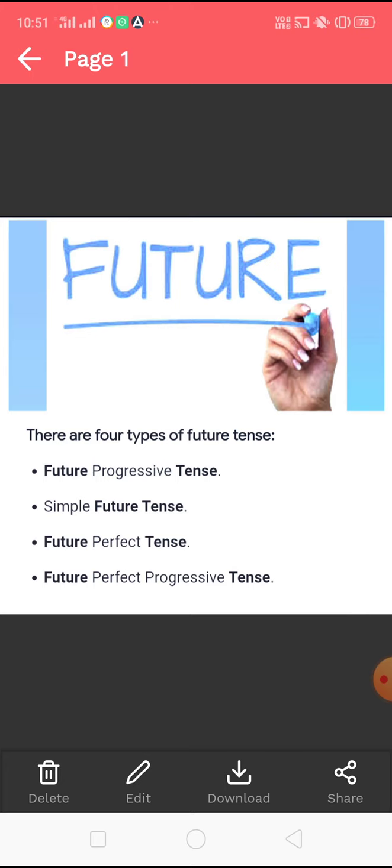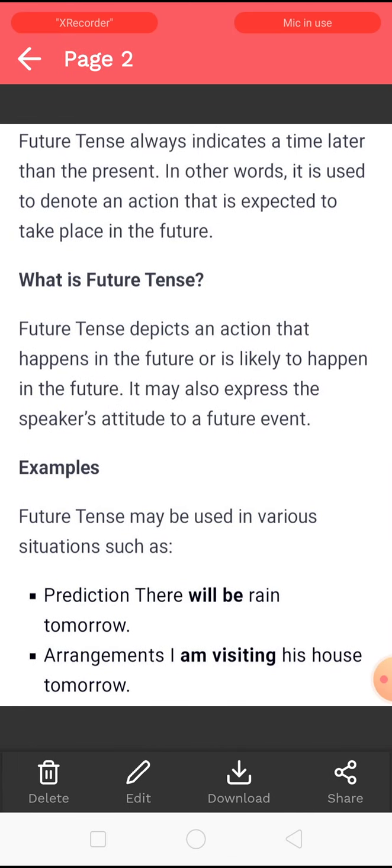Future tense. There are four types of future tense: future progressive tense, simple future tense, future perfect tense, and future perfect progressive tense. Future tense always indicates a time later than the present. In other words, it is used to denote an action that is expected to take place in the future. Where we are talking about anything which is going to happen in the future, we use future tense for that.